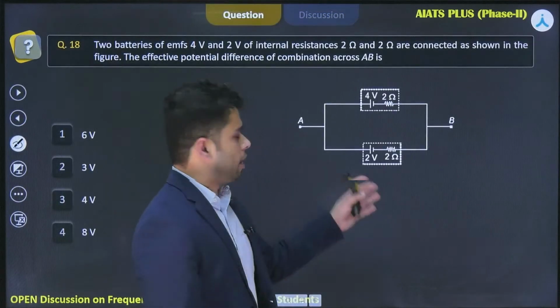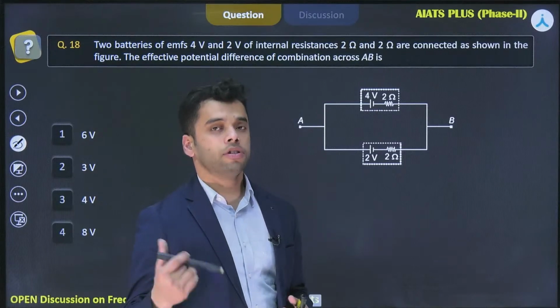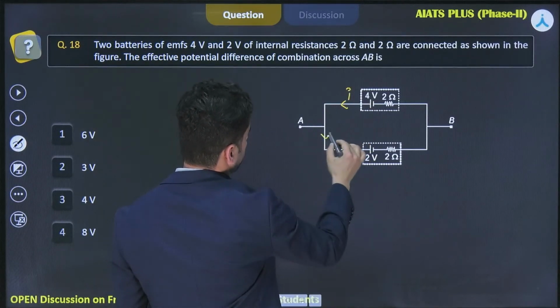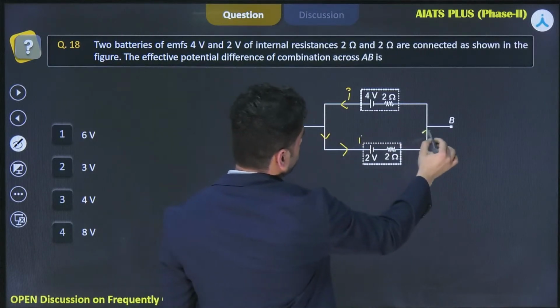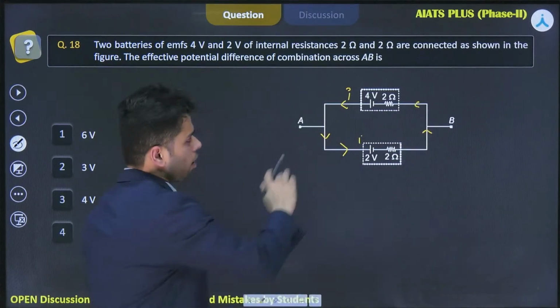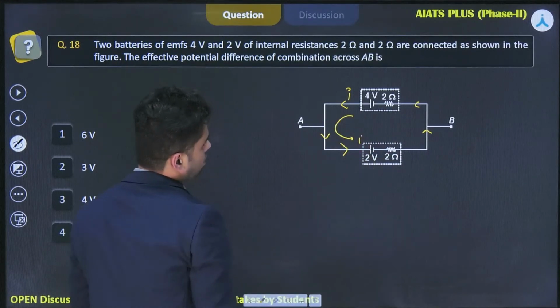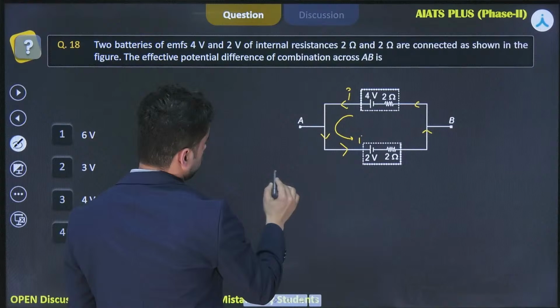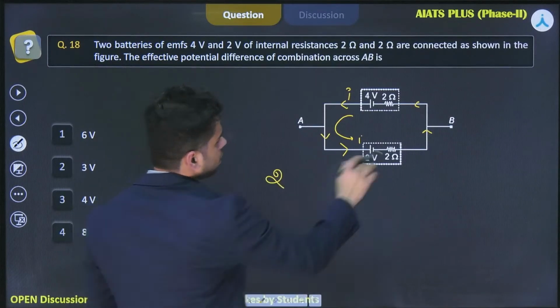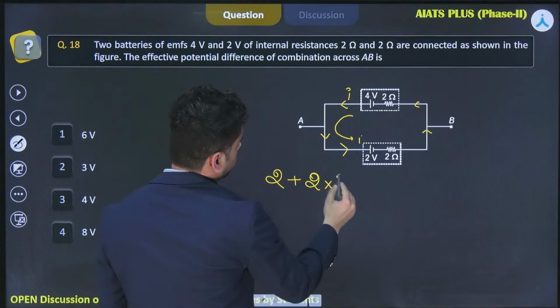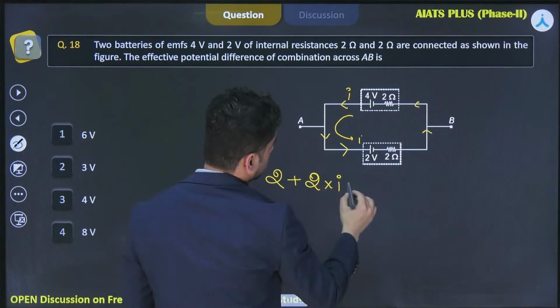Now let us solve this problem using the concept that we just discussed. If I assume that the current I is flowing like this, right? So let us apply Kirchhoff's law in the loop. I'll go in this sense. It says that there is a drop of 2 volt. Again there is a drop of IR, so 2 into I. Again if you go this side, there is a drop of 2 into I.